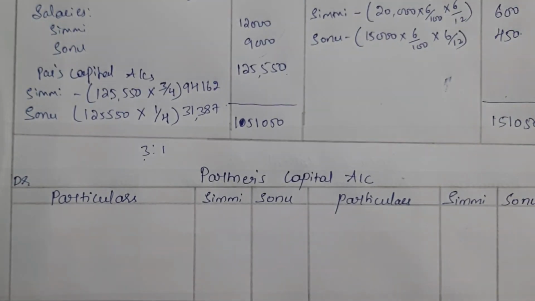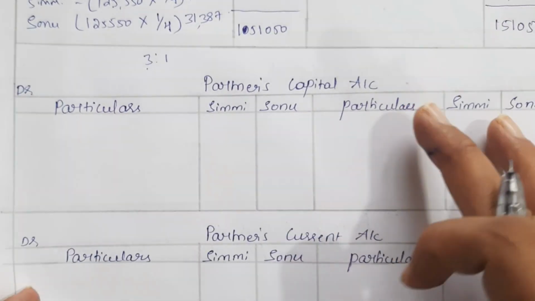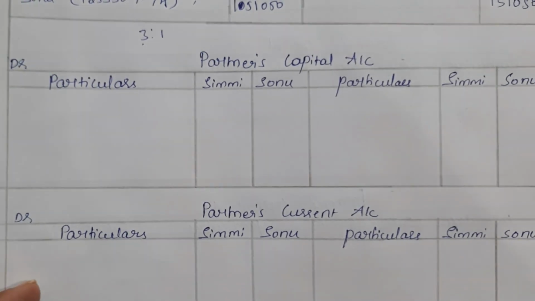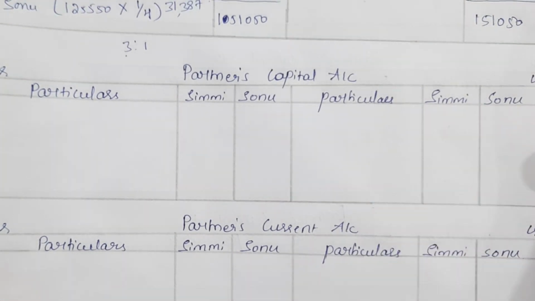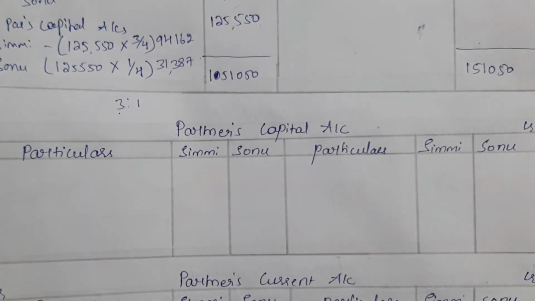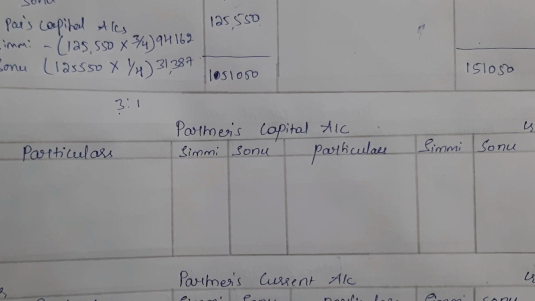Next we have to prepare partners capital account here. Okay, so when we are preparing partners capital account separately and partners current account separately, it means that the firm is following fixed capital method, and in the partners capital account we should only take the transactions relating to the capitals. Okay, any other transaction will not be recorded here, right?